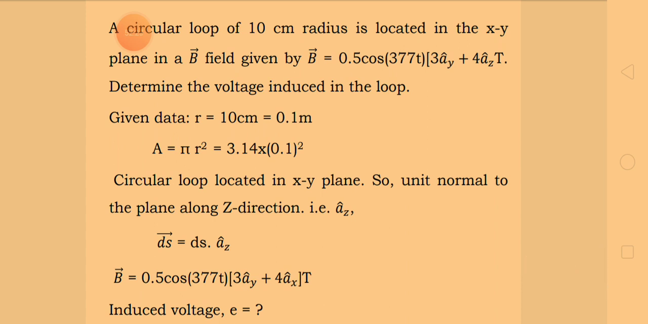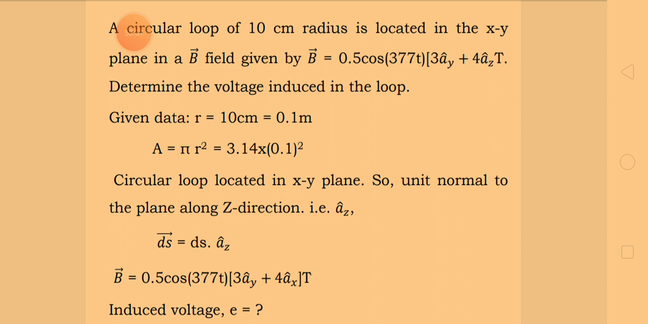Next we will move on to the numericals. A circular loop of 10 centimeter radius is located in the xy plane in a magnetic field given by vector B equal to 0.5 cos(377t)(3ay + 4az) cap, in Tesla, which is the unit of magnetic field. Determine the voltage induced in the loop.